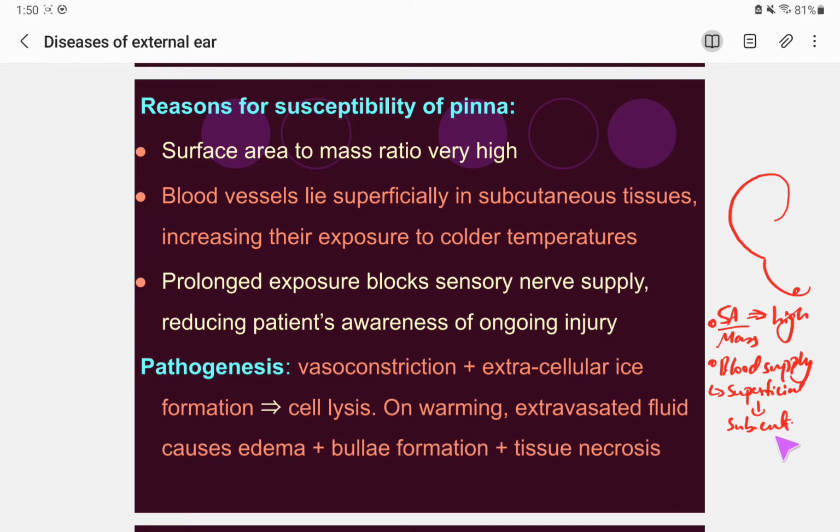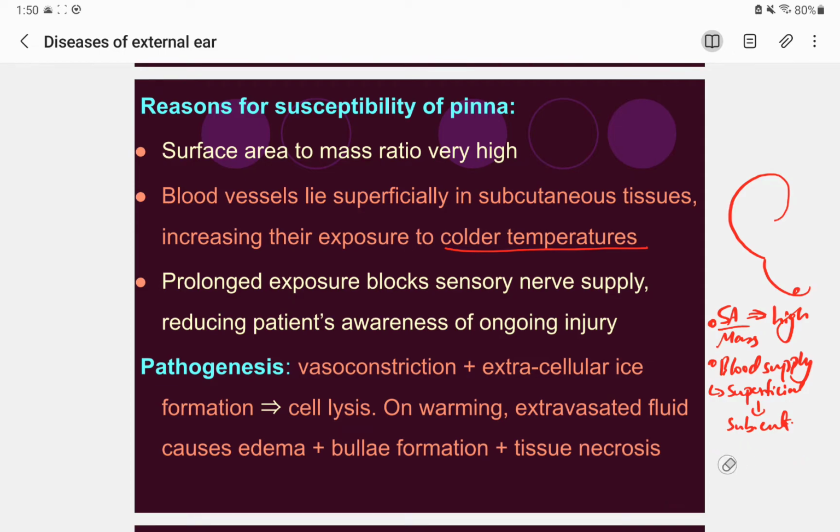So it can increase the exposure to cold temperature, right, as it is written. And the number third is that on cold surfaces, with prolonged exposure, there is less sensory nerve supply.